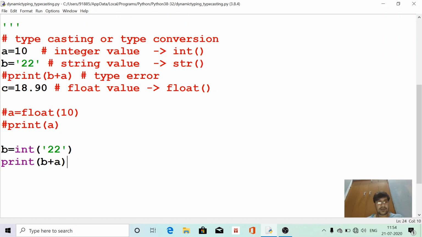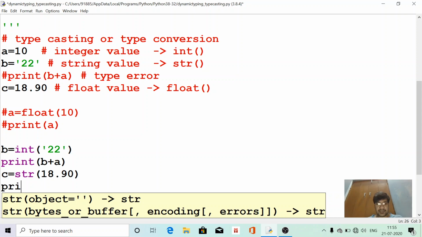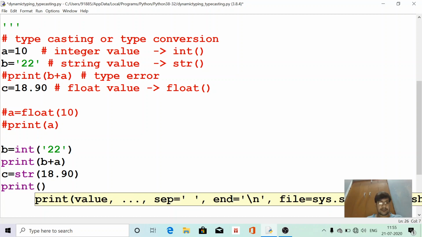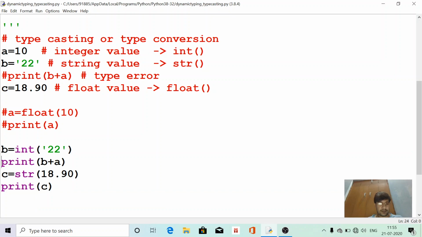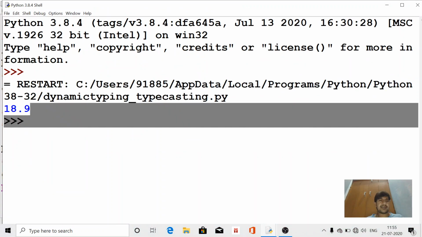Now if we convert c equal to str(18.90), this will be a string. Print c. Now check the output. So this is 18.9, but it is of type string, not a float type.